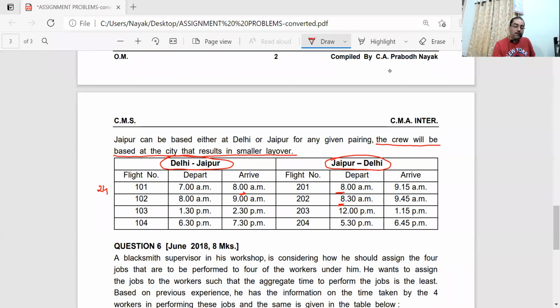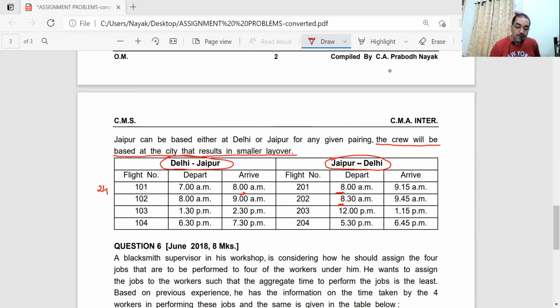If he comes at 8 o'clock here, he cannot immediately take the 8 o'clock flight of today. Today he is reaching in the morning at 8 o'clock. He cannot take today 8 o'clock flight back again. You will not jump from one flight to another flight. You can't do that. And a 5 hours gap should be there. So you can't take this flight. So you have to take next day. Next day 8 o'clock means 24 hours.